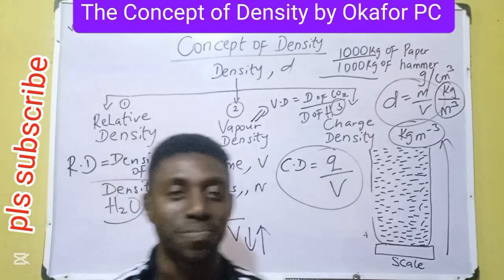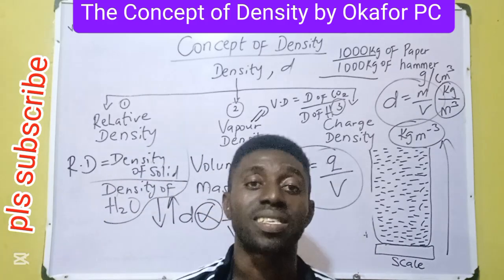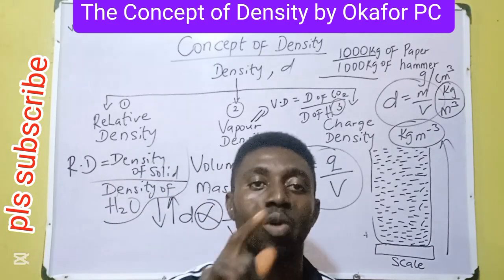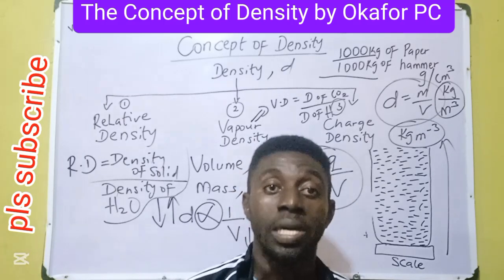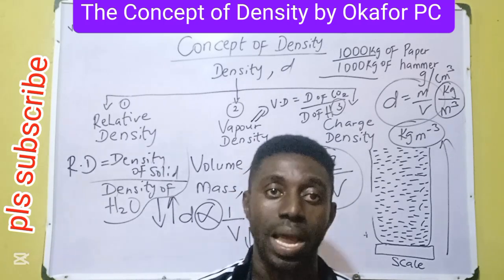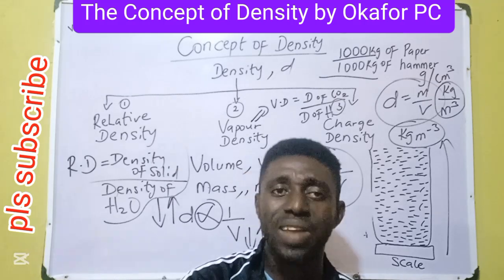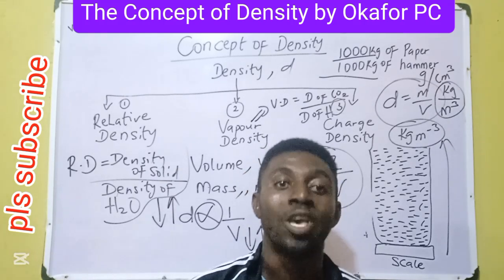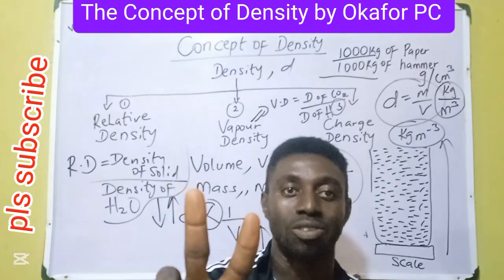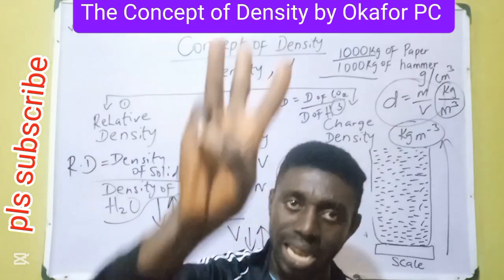That's our charge density. Sometimes in the standard exam, you see charge over area. Do not panic. Recall, if we can have volume, we can also have area. Anytime we use area in place of volume, it is called surface charge density because a surface is 2 dimension, but volume is 3 dimension.